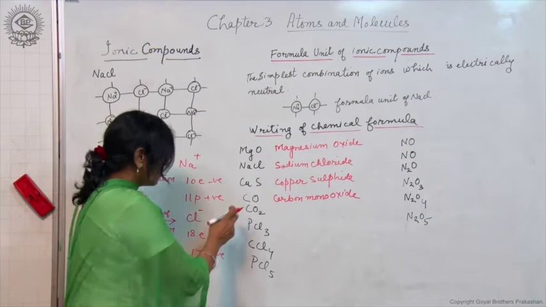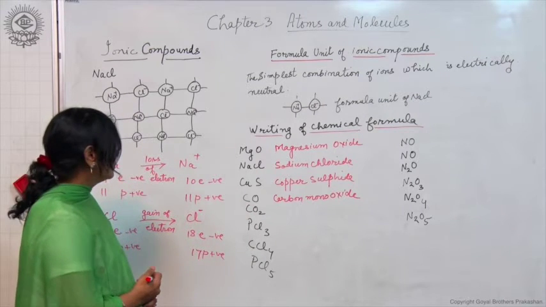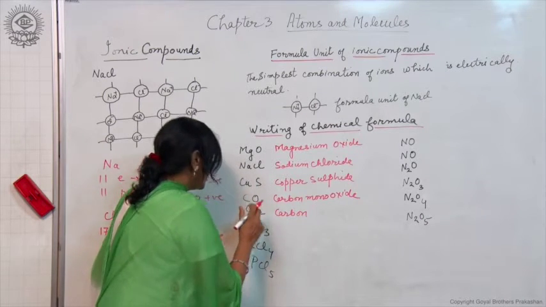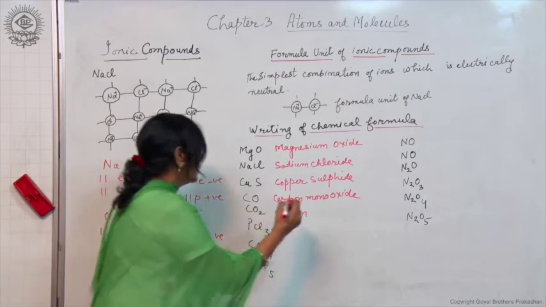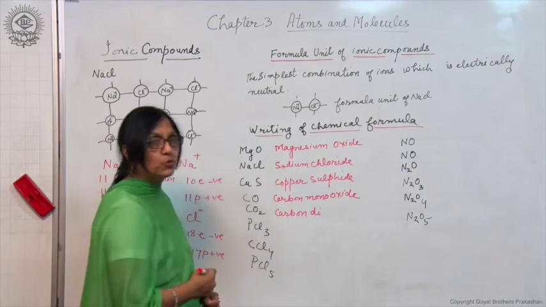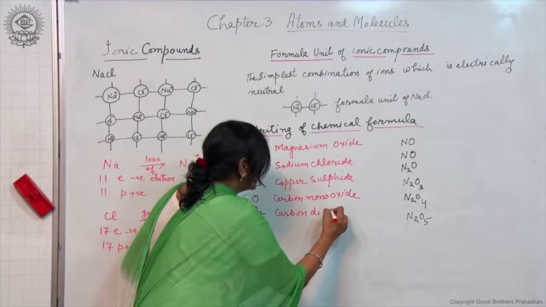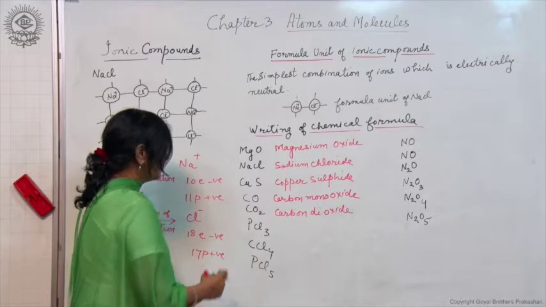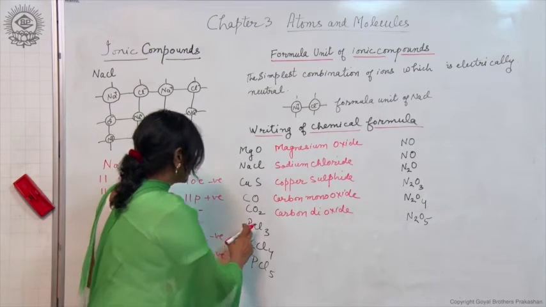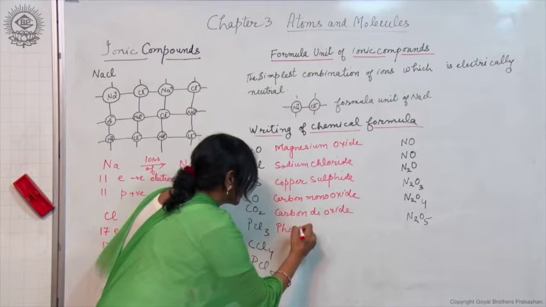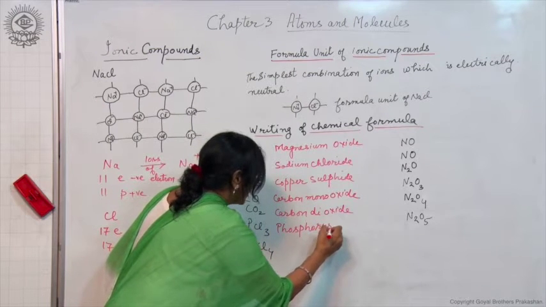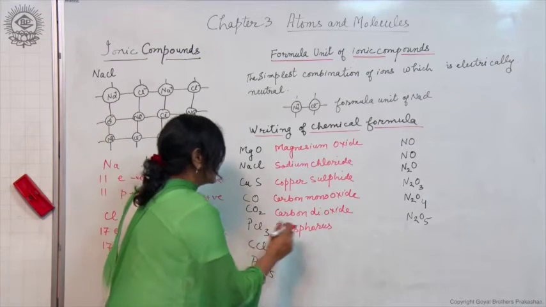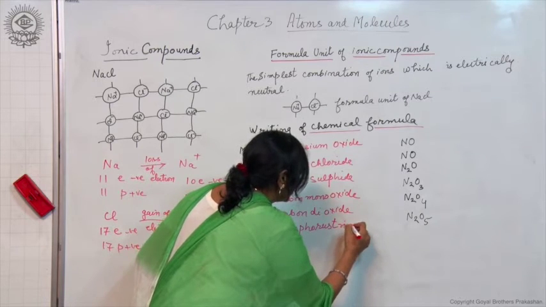Now another compound of carbon is CO2. So here also carbon is written as such, and to indicate the number of oxygen atoms, di is written. Di means 2, and for oxygen, oxide is written. Here phosphorus is written as such, and to indicate the number of chlorine atoms, tri is written, and for chlorine, chloride is written.